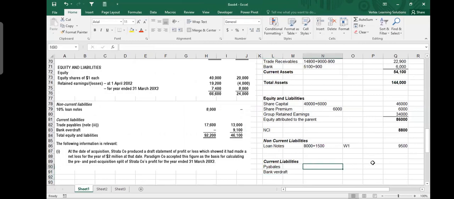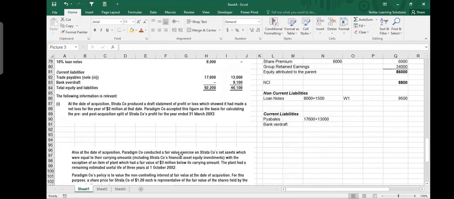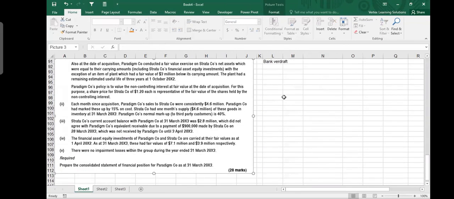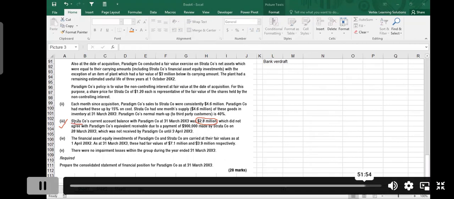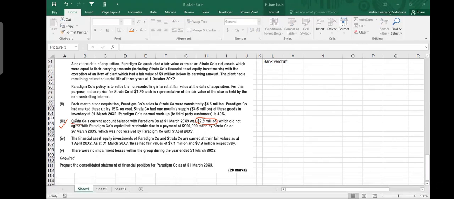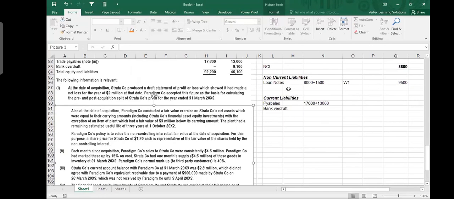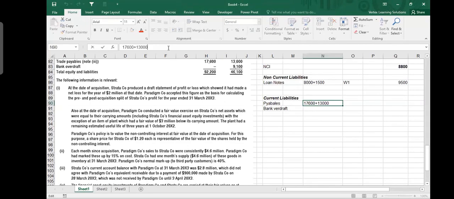So how much are payables? Payables are 17,600 plus 13 million. And then there was the intra-company receivable and payable balance. Remember that 900 was not matching with the receivable. Let's read this one. It said that Strata Company's current account balance with Paradigm Company at 31st March was 2.8 million. Strata was the one which made the payment of 900,000. So after paying 900,000, it was 2.8 million. This is the final balance, the correct balance, because it already had paid 900,000 and subtracted. So 2.8 million is the intra-group payable. So I would make payables 17,600 plus 13 million minus 2.8, and this is my payables.